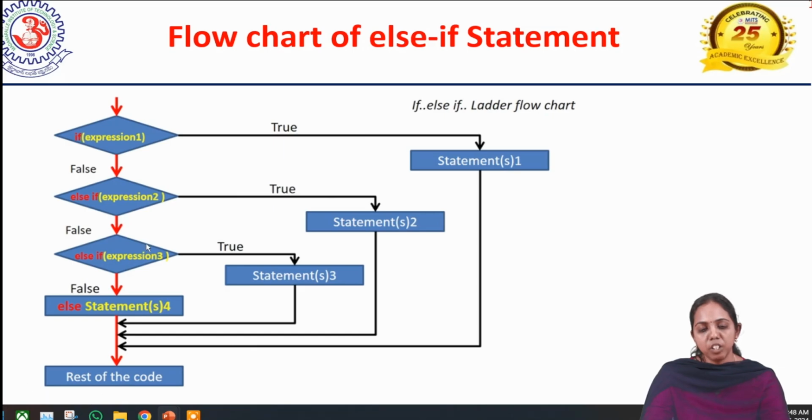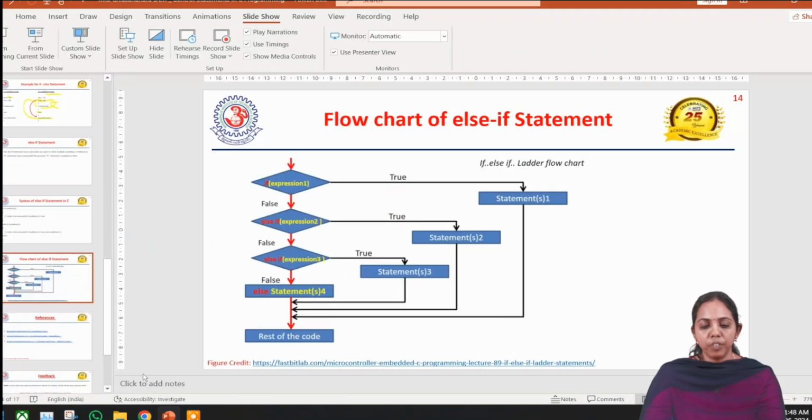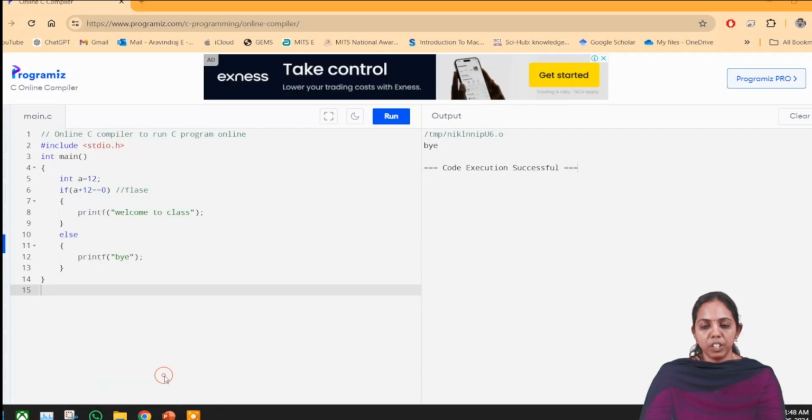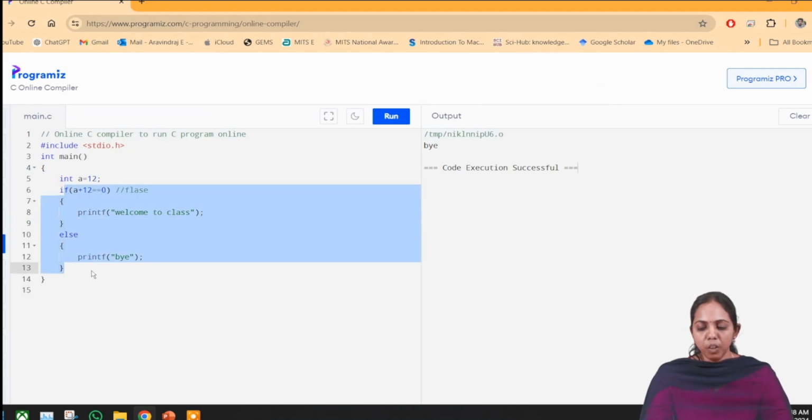If a condition is false, then these statements will be executed. If the else if expression was false, then it will go to the else part, and the statement we have written in the else part is going to be executed. Next, we will see how that flow of control works with the help of a simple example in C. How will we write it?